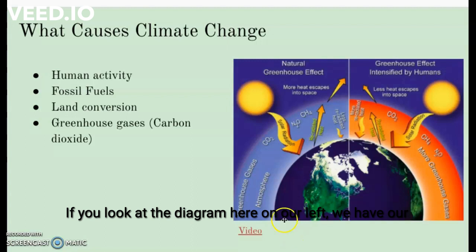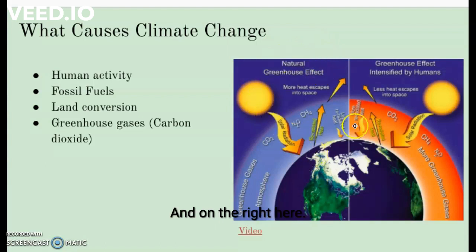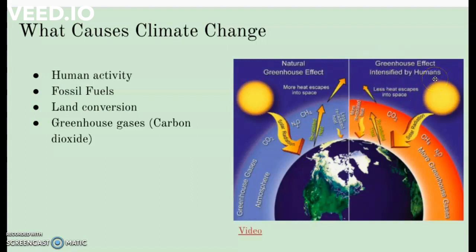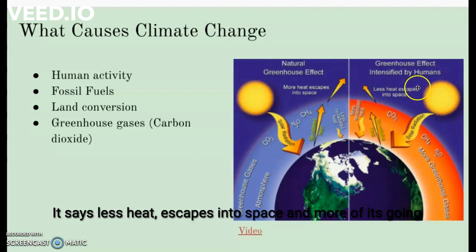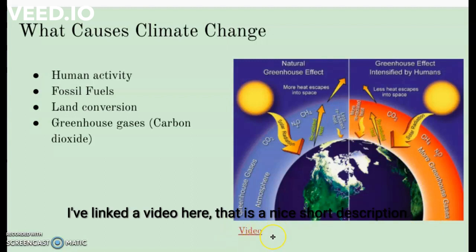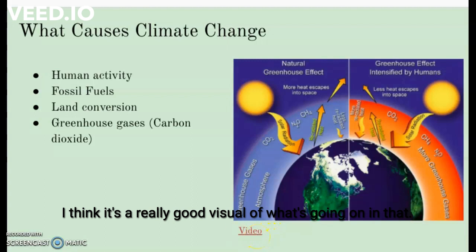If you look at the diagram here, on our left we have our natural greenhouse effect. This is the way that our carbon dioxide should be performing in the Earth. On the right, we have our greenhouse effect intensified by humans. You can see here it says less heat escapes into space and more of it is retained in our atmosphere. If you want, I've linked a video here that is a nice short description of what exactly happens. It's only a minute long, so feel free to watch it if you have time. I think it's a really good visual of what's going on.